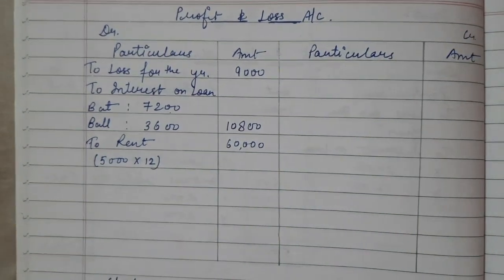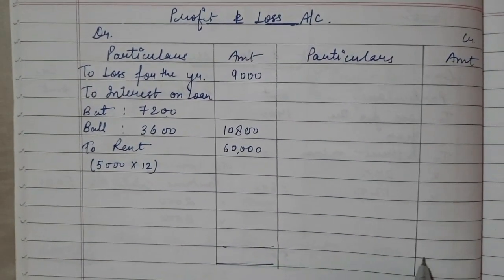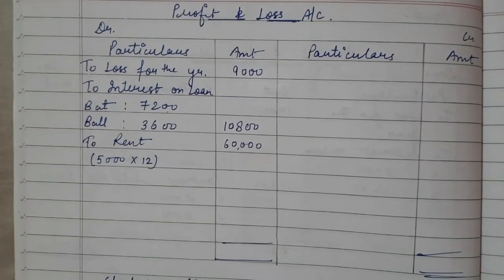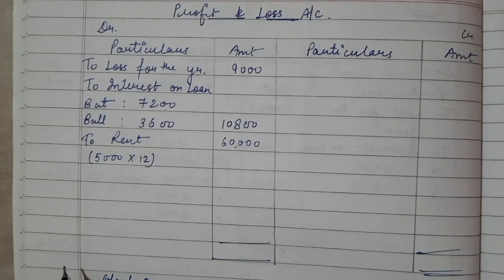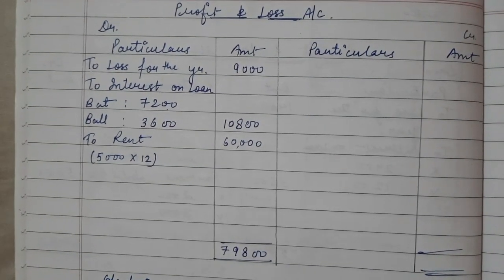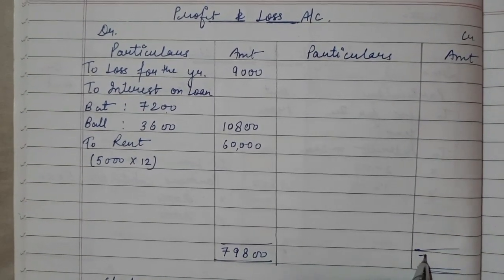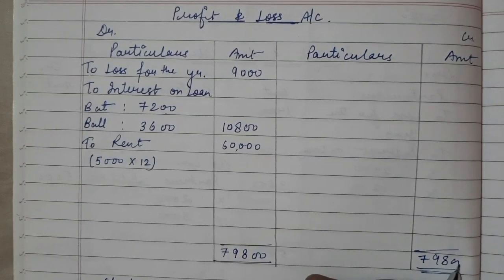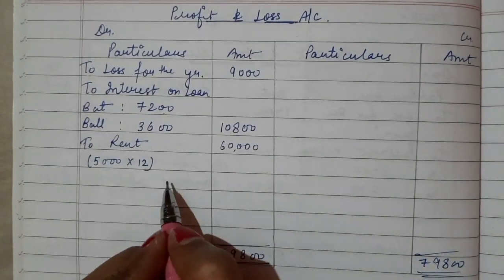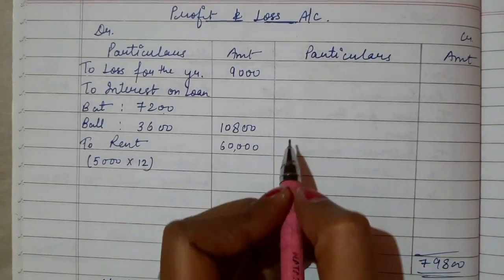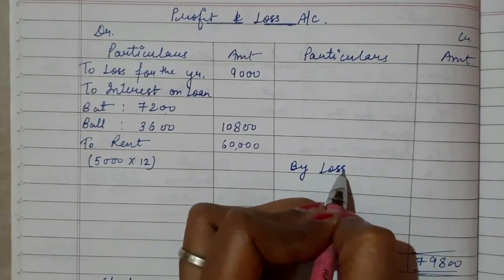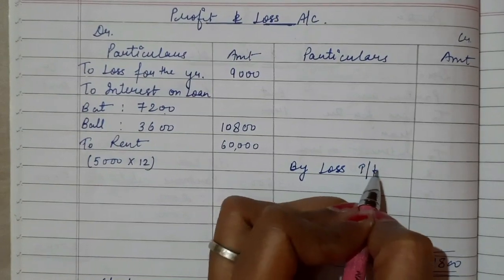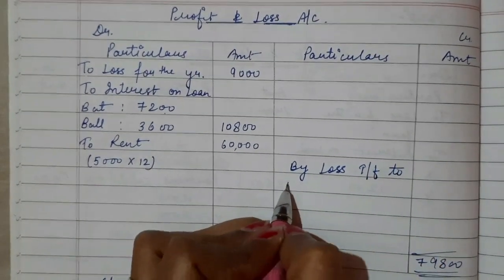So after balancing both of the sides, what do we get? We got the sum total of debit side. What is the sum total of debit side? It is 79,800 rupees. And after balancing both of the sides, we got a balancing figure at the credit side, and it is loss transferred to the partners' capital account.